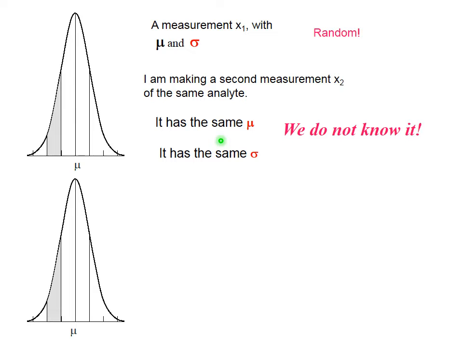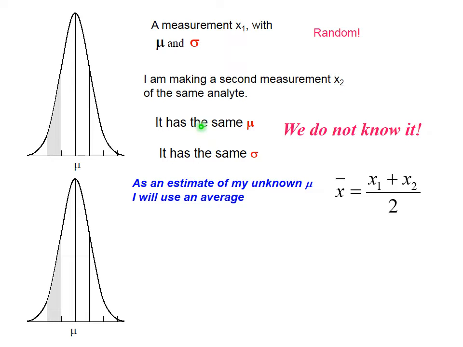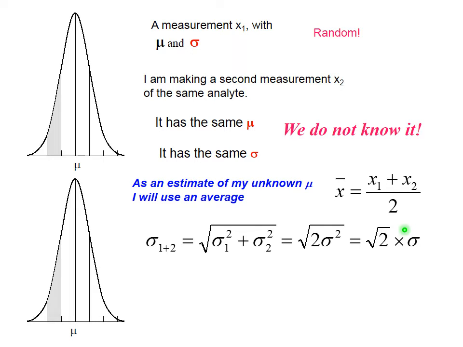So how do we estimate mu? As estimate of my unknown mu, I will use an average. Average of two numbers is number 1 plus number 2 divided by 2. Now, what about sigma?